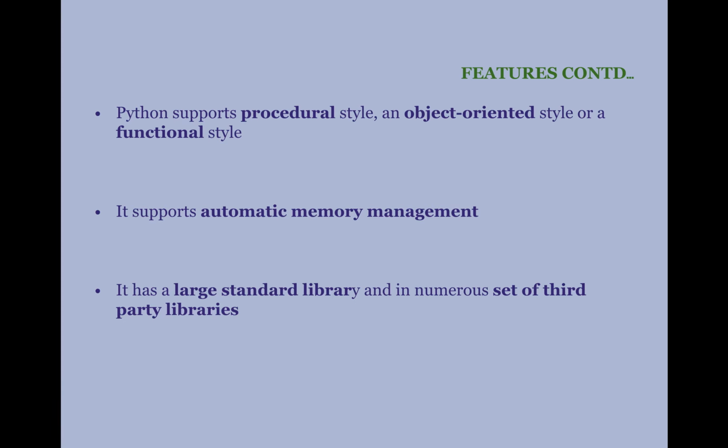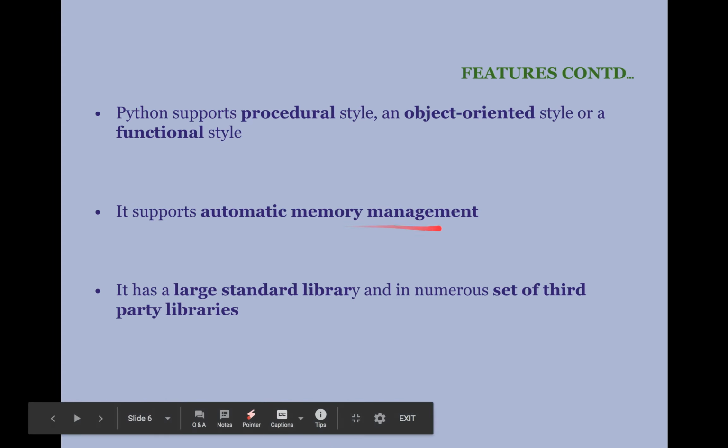Python supports different programming styles, which are procedural, object-oriented and functional. Procedural here means the instructions in the program are executed step by step. Object-oriented means it uses the objects and classes concept, and functional means it is used to create and use functions.